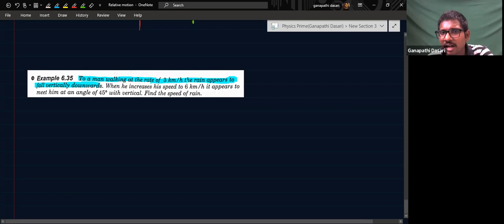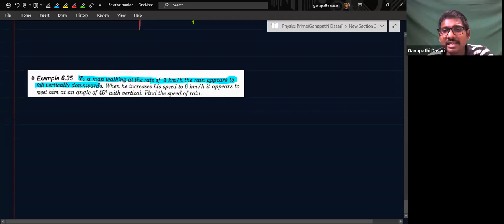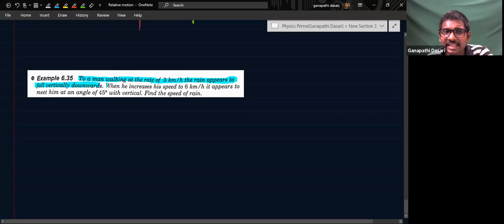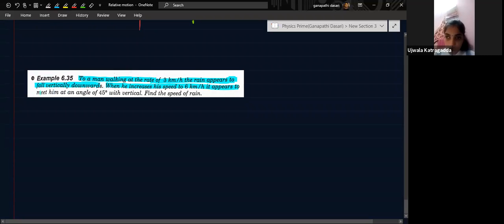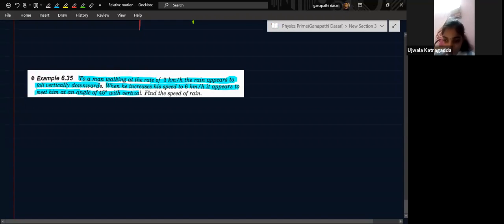Man is walking. So whatever rain he experiences is what? It's not the real thing. He will experience it because he is in motion, no sir. So he will experience the relative velocity of rain with respect to man. Yes, sir. Then, when he increases his speed to 6 kilometers per hour, it appears at some angle with the vertical. Then he is asking to find the speed of rain. That means in both the cases, what velocity is given? Velocity of the rain with respect to the man who is in motion.